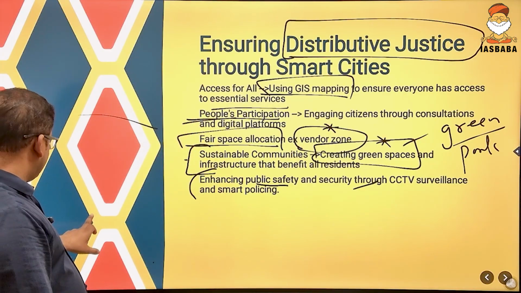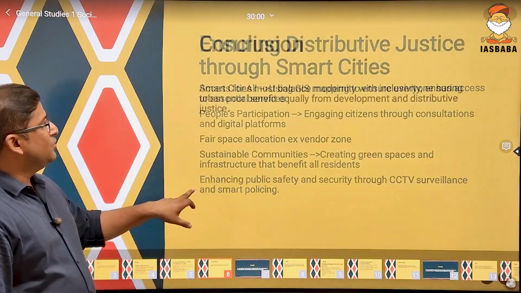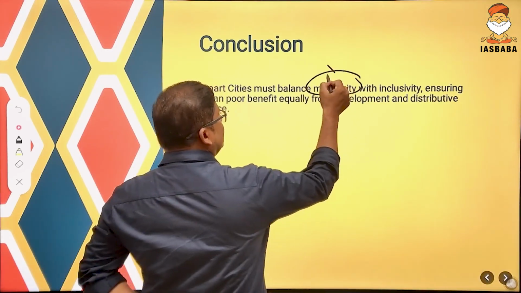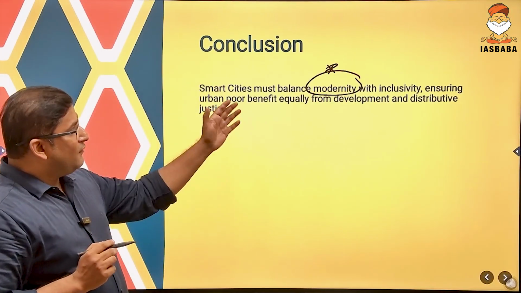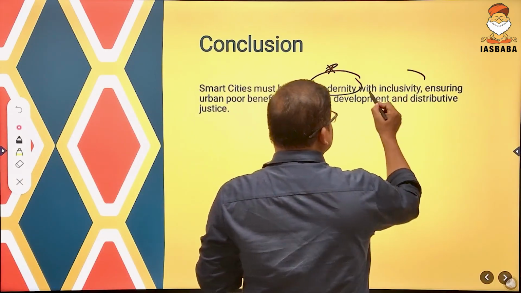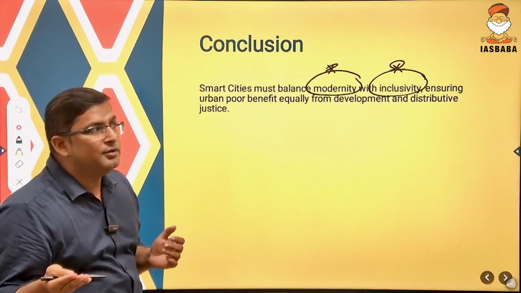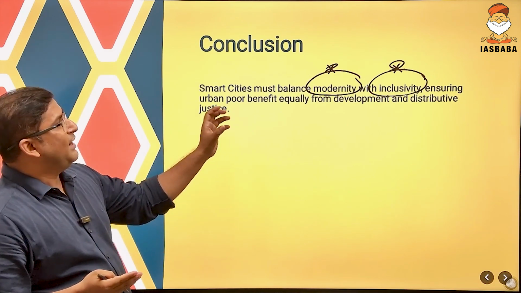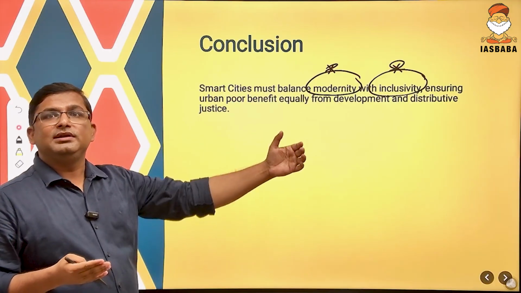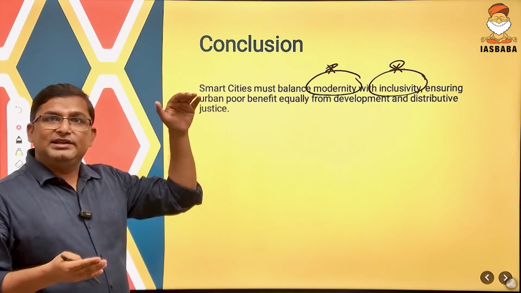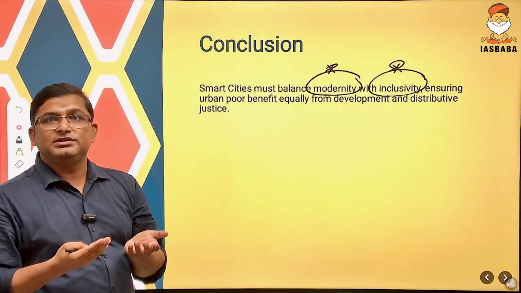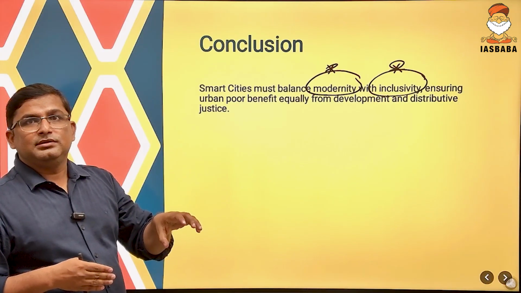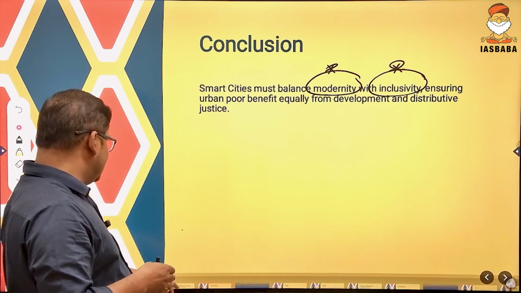And now come to the conclusion, what should be written in the conclusion in this part. So you can write that smart city mission is for what? For modernity in the urban infrastructure. So along with the modernity, it should also have inclusivity, means it should not leave anyone behind in the development. Otherwise, the concept of smart city will fail. So smart city must balance between modernity and inclusivity, and it should ensure that the benefit and development arising from the smart city should reach all the people in the society. Clear? Now come to the next question.